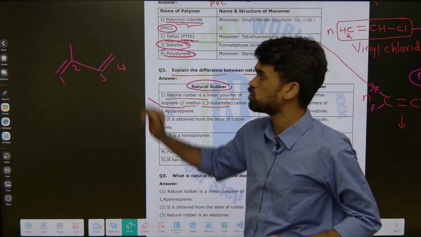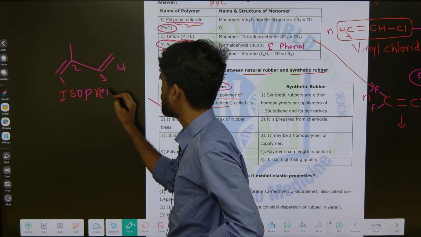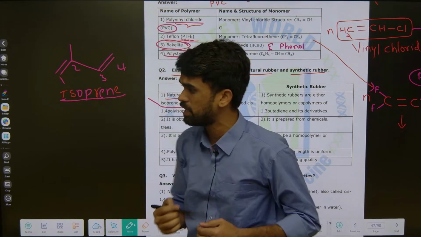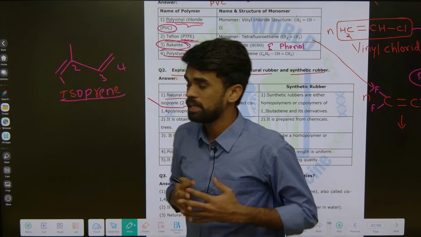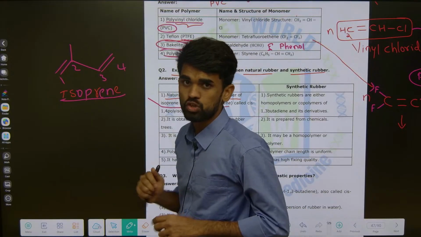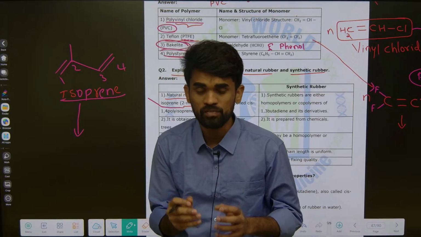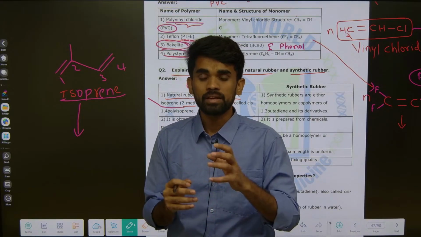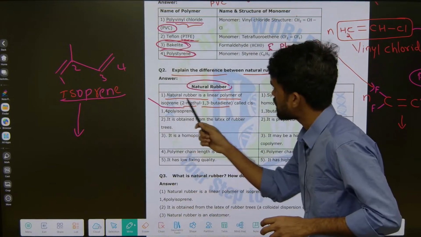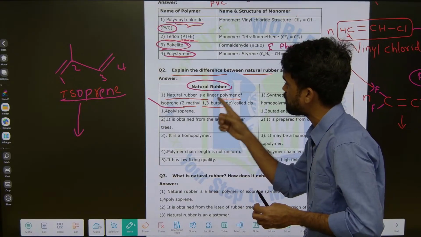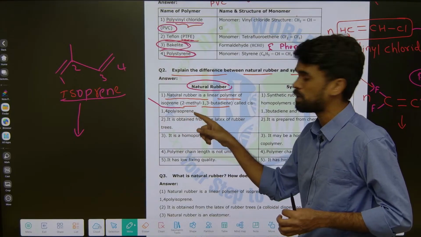What is the name of this isoprene? The IUPAC name of isoprene is very important, even if you are preparing for EAMCET, JEE, NEET also. So 2-methyl 1,3 butadiene is the IUPAC name of isoprene. What is the use of isoprene? Isoprene is the monomeric unit of natural rubber. Natural rubber's monomer unit is isoprene. So listen here: natural rubber is a linear polymer of isoprene called 1,4 polyisoprene.